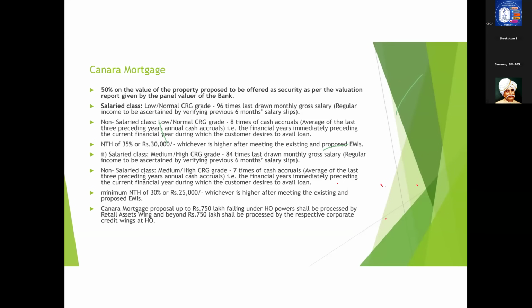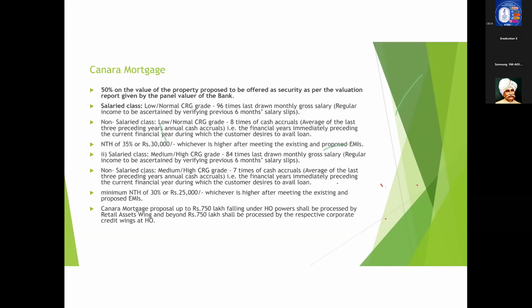Actually, the scheme is devised in such a way that in the case of low and normal gradation customers, the NTH is a little bit higher than that of medium and high CRG rated customers. So, in the case of low and normal, the NTH is 35 percent or 30,000, and in the case of medium and higher graded customers, it is 30 percent or 25,000, whichever is higher.